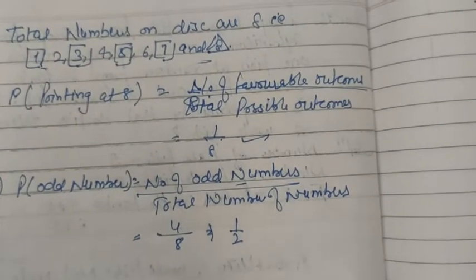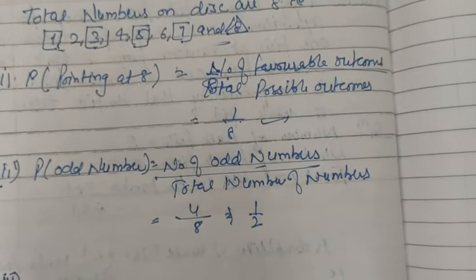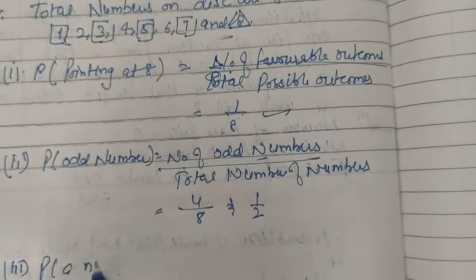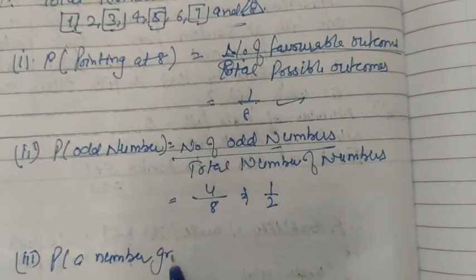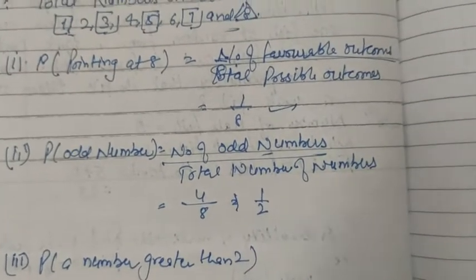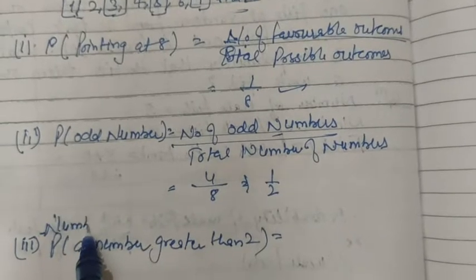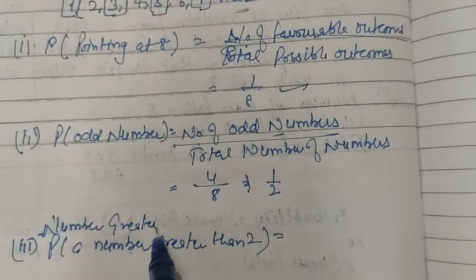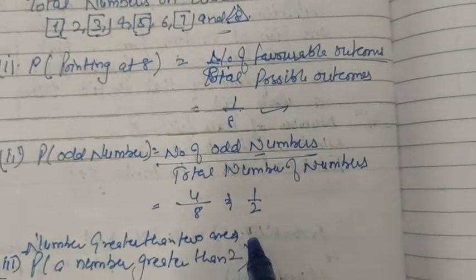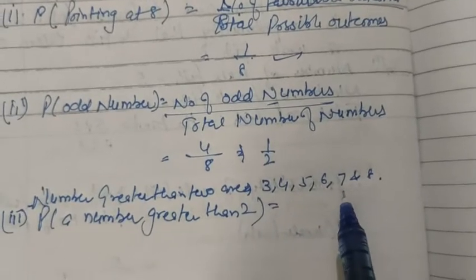In the third part, we are to find the probability of a number greater than 2. The numbers greater than 2 are 3, 4, 5, 6, 7 and 8. So we have 6 numbers greater than 2.